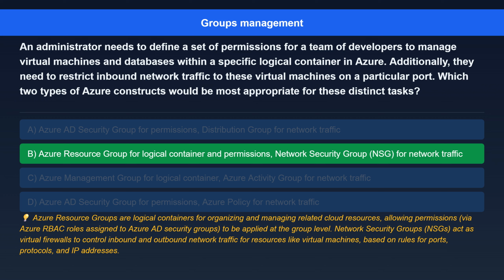Network Security Groups, NSGs, act as virtual firewalls to control inbound and outbound network traffic for resources like virtual machines, based on rules for ports, protocols, and IP addresses.